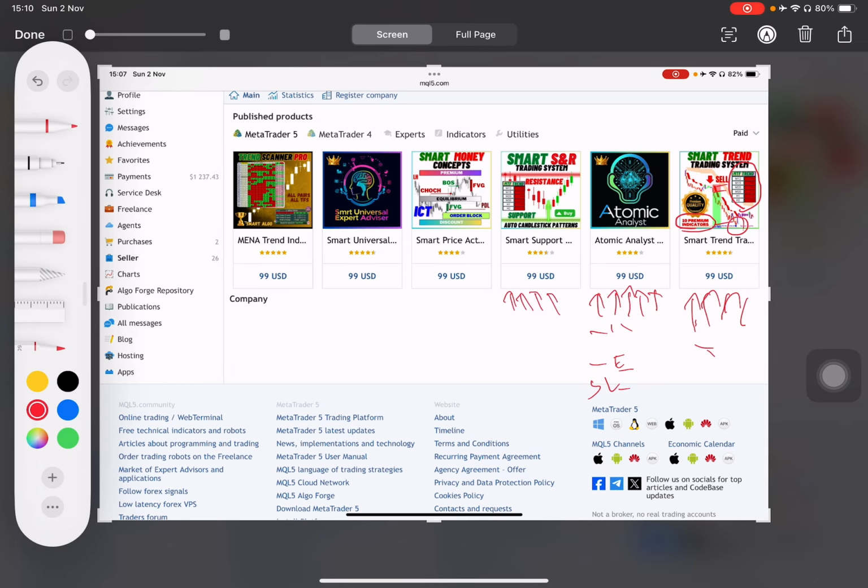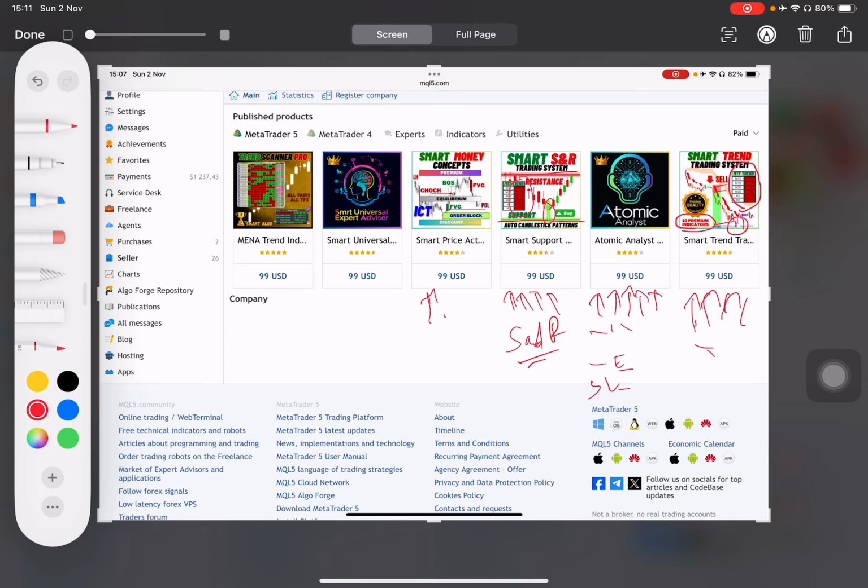This is a strategy based on support and resistance lines, as you can see here, and also based on candlestick patterns inside of the indicator. It shows you the candlestick patterns, the support and resistance lines, and also the trend on different time frames. It's a complete setup, and you guys know it's a very famous strategy as well. I also came up with a whole trading setup based on this strategy.